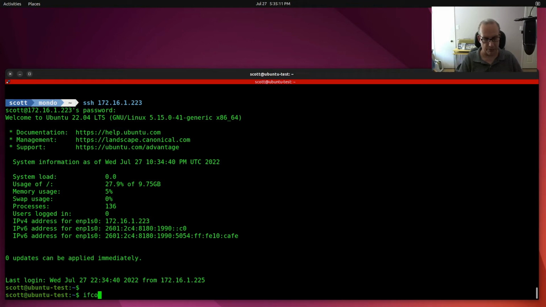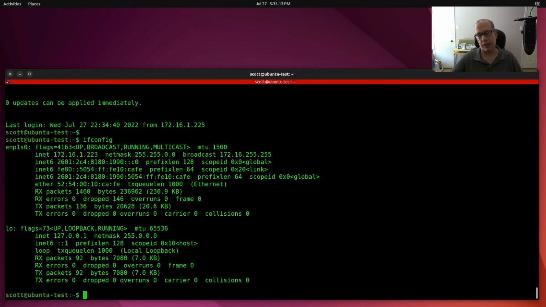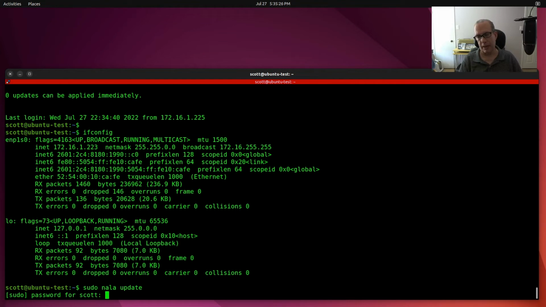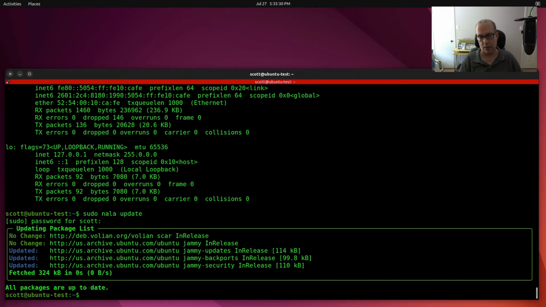We can do an ifconfig, and we can see that net-tools is installed, and we can also do a sudo nala update, and we can see that nala is still on the system as well. And let's go ahead and exit out of this machine.